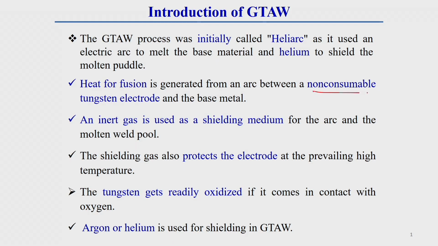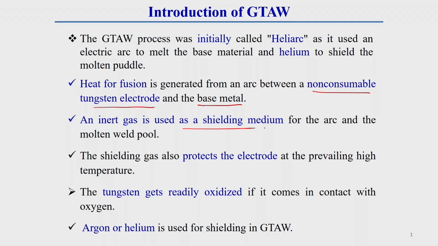Here the heat for fusion is generated from an arc between a non-consumable electrode and the base metal. This non-consumable electrode is a tungsten electrode. It is not consumed during the welding operation; it remains as it is. There is no melting or consumption of that electrode, which is why it is called a non-consumable electrode. Only current flows through it and it is responsible for generating the arc, so it does not act as a filler wire. An inert gas is used as a shielding medium for the arc and the molten weld pool.